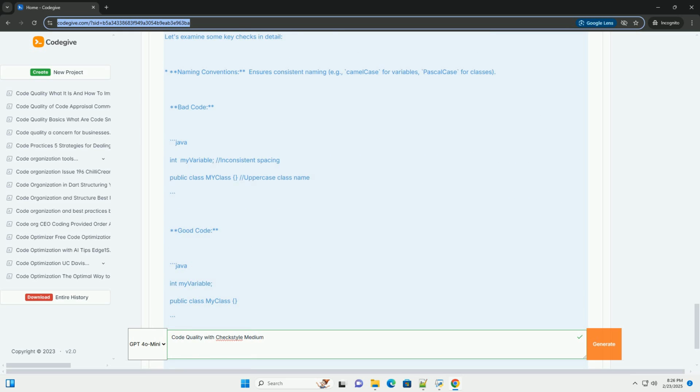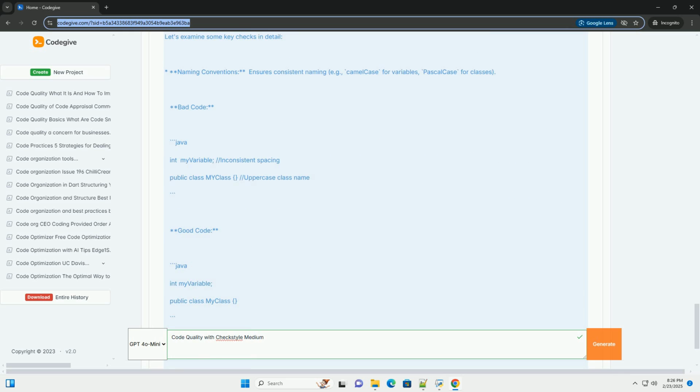8. Integrating Checkstyle into your CI/CD pipeline. Incorporate Checkstyle into your continuous integration/continuous deployment, CI/CD, pipeline. This ensures that code quality checks are automated before merging code into the main branch or deploying to production.